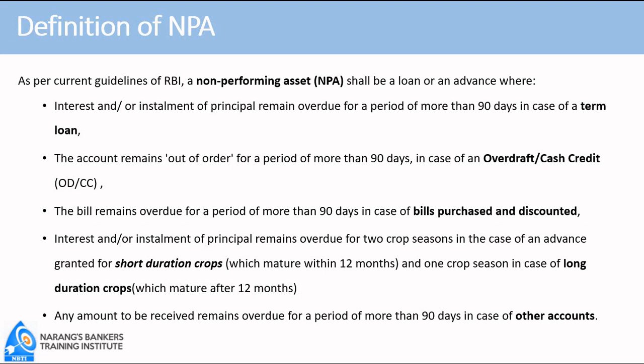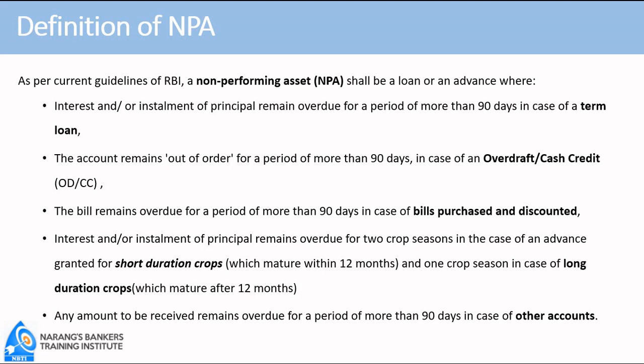In case of bills finance, we are aware that demand bills are purchased and usance bills are discounted. So in case of demand bills, when the amount is demanded from the party liable to pay on the instrument, if it remains overdue for more than 90 days, it is called NPA. And in case of usance bills, which are always discounted, a due date is there. If the account remains overdue, even beyond 90 days from the due date, it is called NPA.